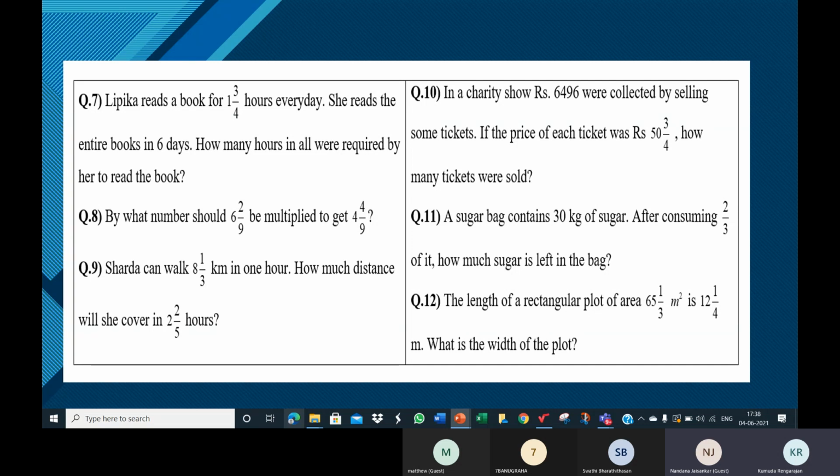By what number should 6 be multiplied to get 12? To get some other number, not 12, some other number.